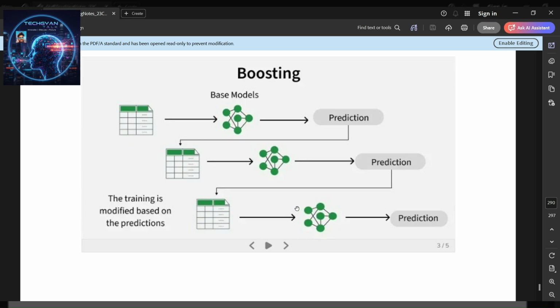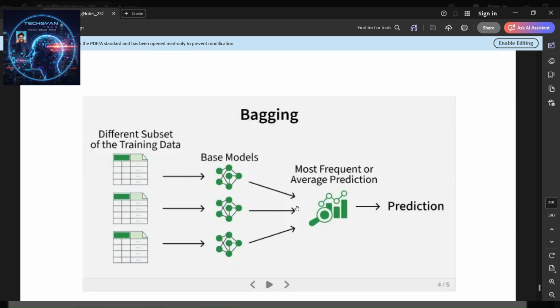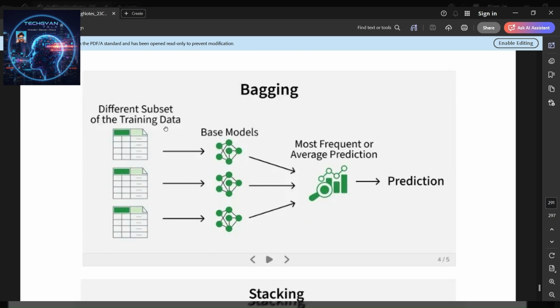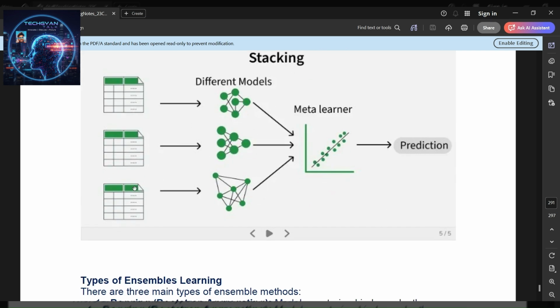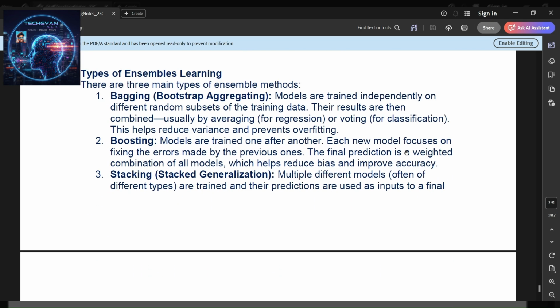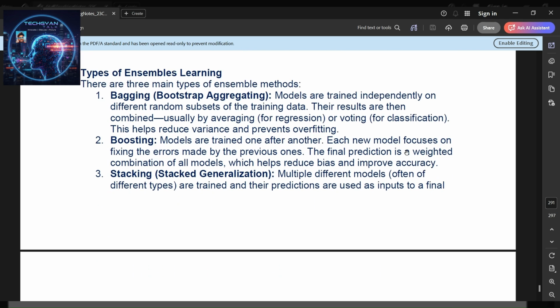The predicted value is optimum. And next is bagging: different subsets of training data are used for base model training, the most frequent or average predictions are taken, and you reach the final prediction. And stacking, where different models are used for different data sets, meta learners are obtained, and from there you do the predictions. And types of ensemble learning, like we saw already, there are three main types of ensemble methods.